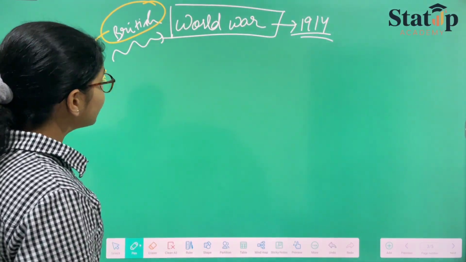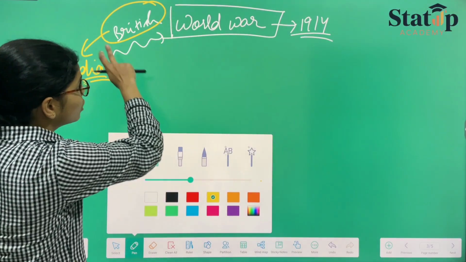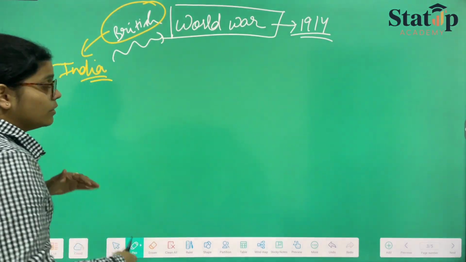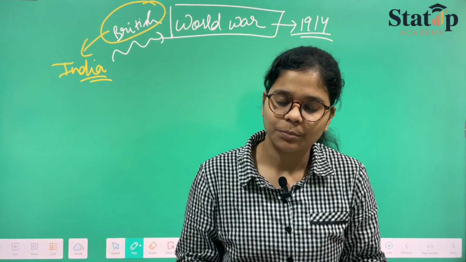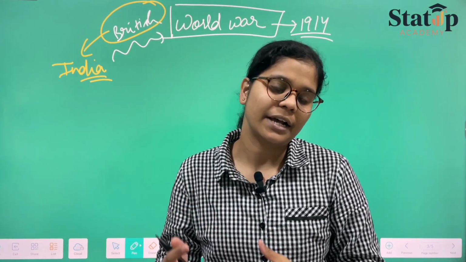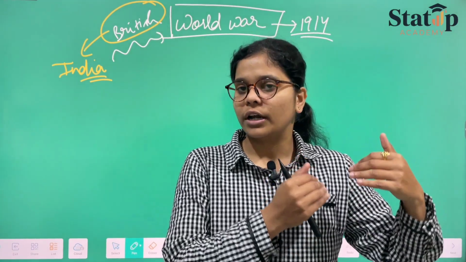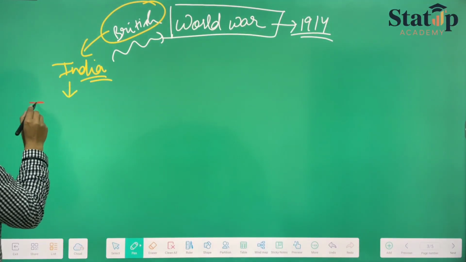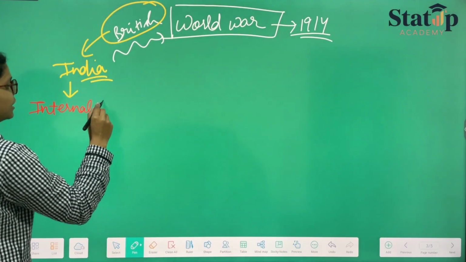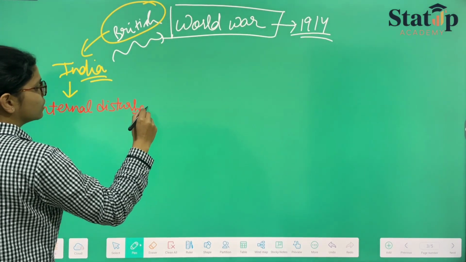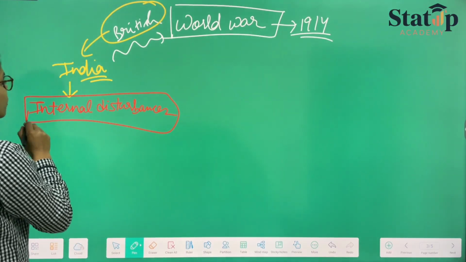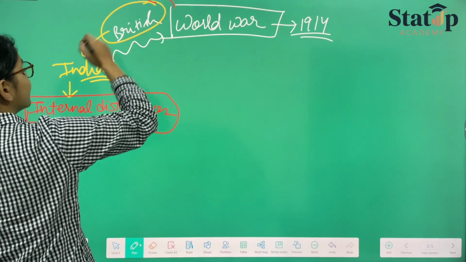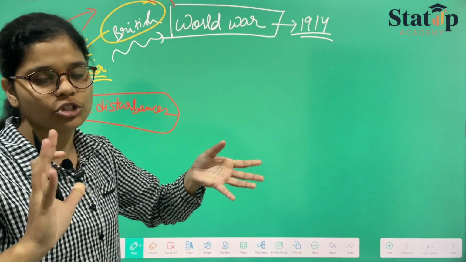Now, since the people of India were against this and did not want to participate in it, and also saw themselves as slaves of the British, there were internal uprisings, national movements, hartals and protests going on. So there were internal disturbances going on in India, which were not harming anyone but the Britishers. So the Britishers were facing war from this side and war from that side. On both sides, the Britishers were facing war.